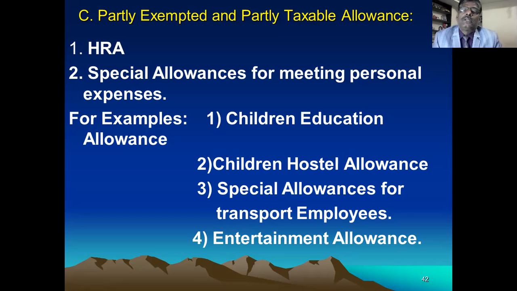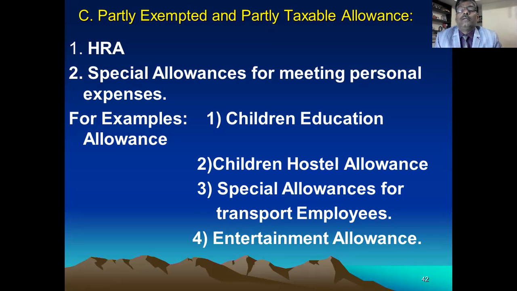And second is hostel allowance. Hostel allowance is given by employer to employee for the residential purpose of the children's education. If the children of the employee are residing in a hostel for education purpose, then hostel allowance is given by the employer to employee.